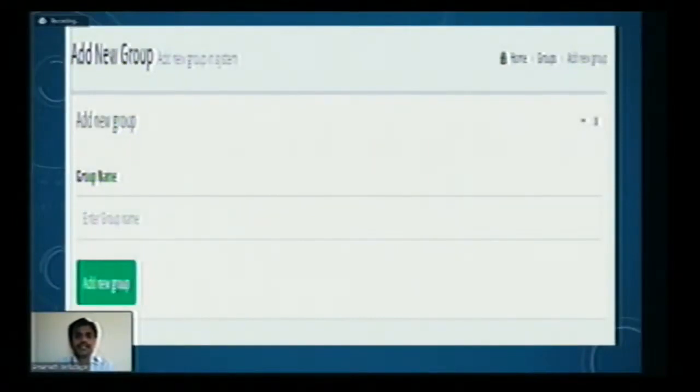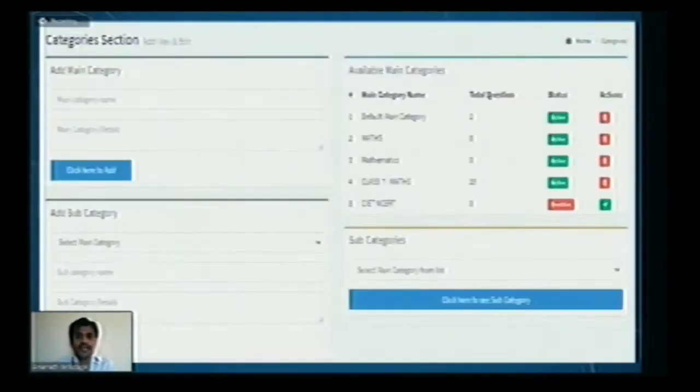And this is the screenshot where you can add a new group. You just have to enter the group name, and if you click the button Add New Group, yes, the group is created. Once the group is created, what are the next steps? We have to go for categories. What are the main categories? Which subject do you want to add? All these things will be entered on this particular screen.